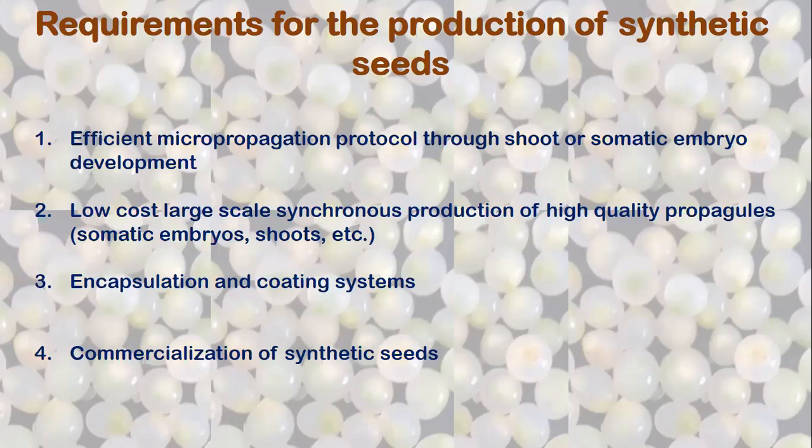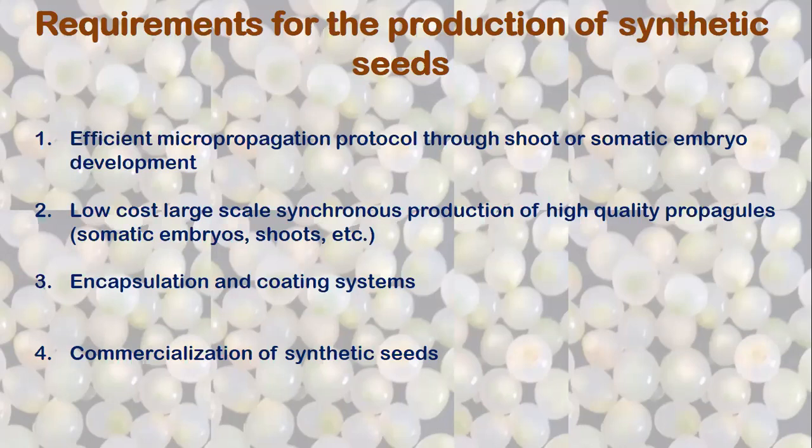Then low cost, large scale, synchronous production of high quality propagules. This production should be low cost. Then the other is synchronous. Synchronous means a crop of material which is at the same stage of growth and development.